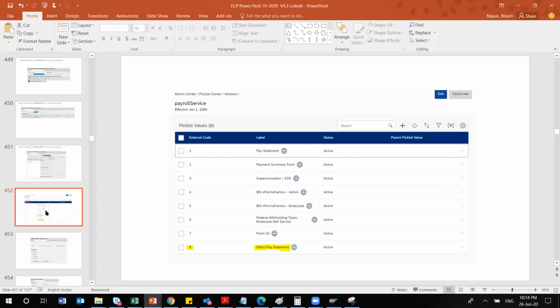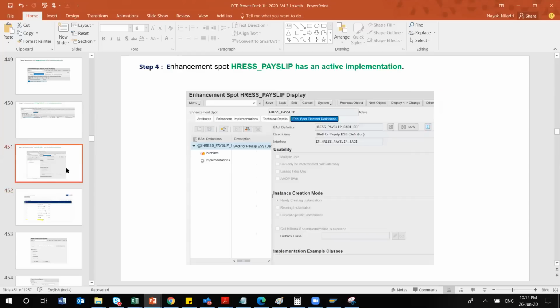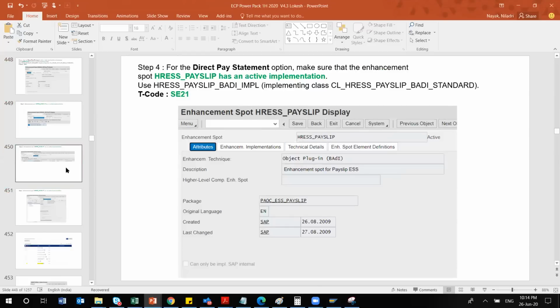There is one external code, pay statement, and here there is direct pay statement. Those are two different things. Pay statement is a standard one, which is already there. If you're using direct pay statement, in that case you have to choose a different value here.